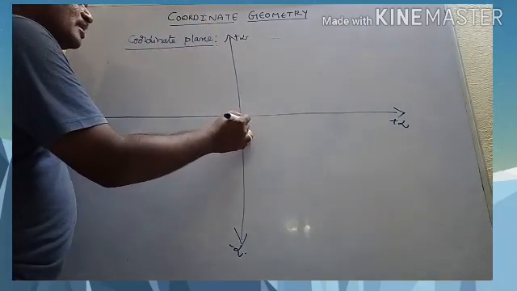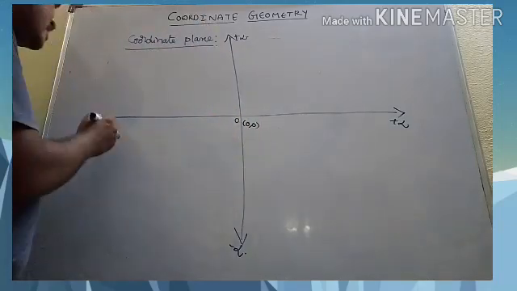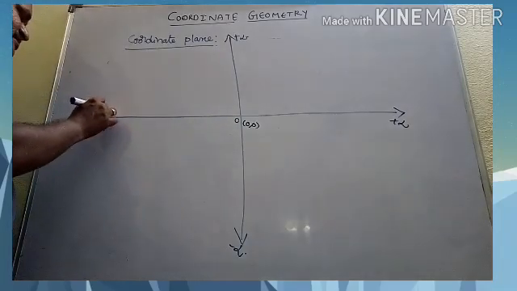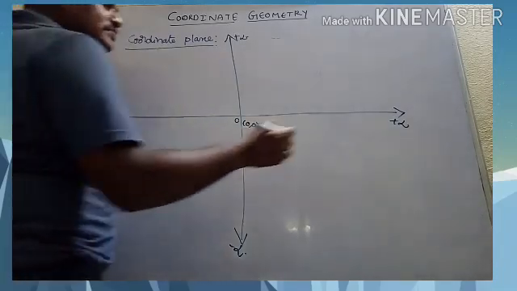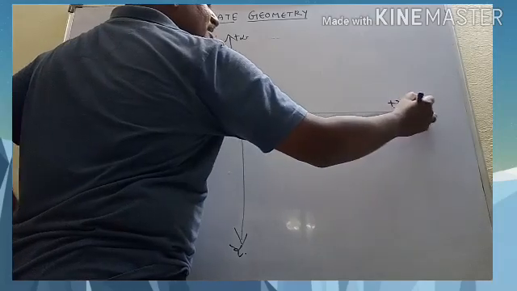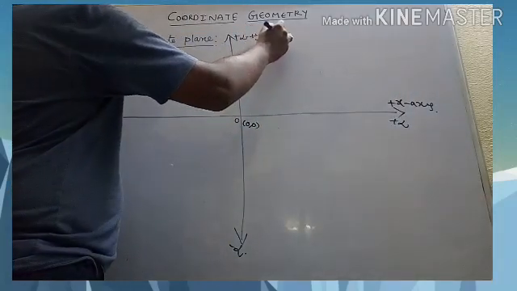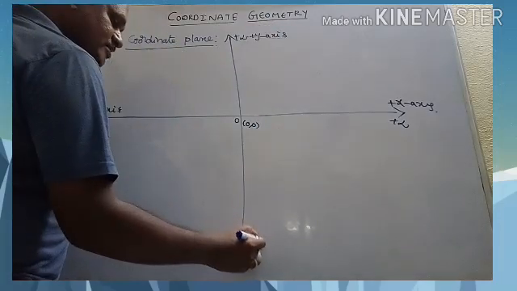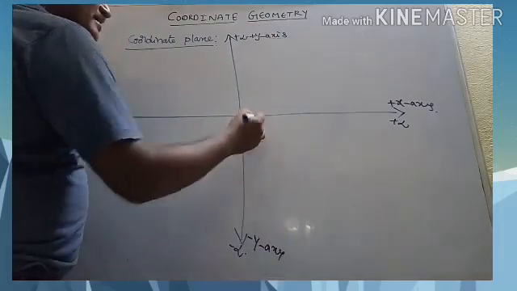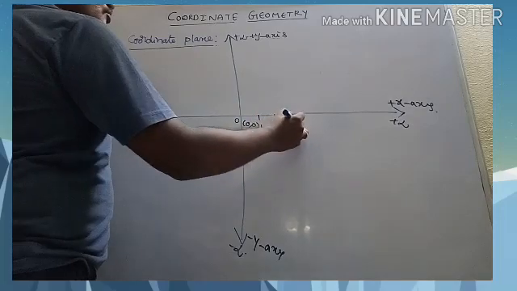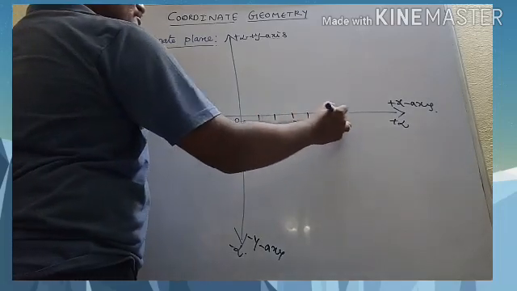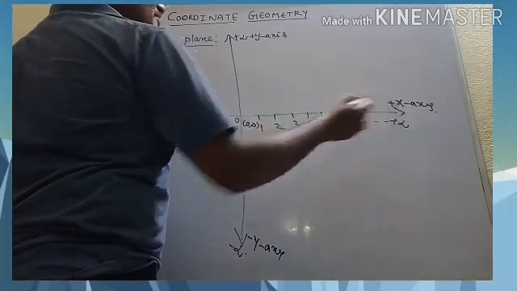This is what you call the origin, (0, 0). This is the negative x-axis, and this is the positive x-axis. This is the positive y-axis, and this is the negative y-axis. And the numbers we will have here are 1, 2, 3, 4, 5, 6, 7, and so on up to infinity.